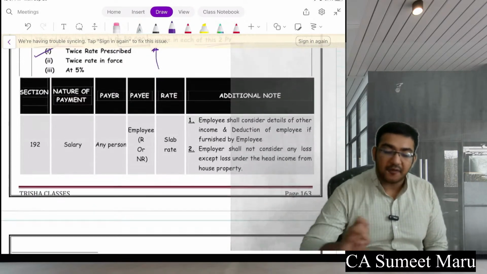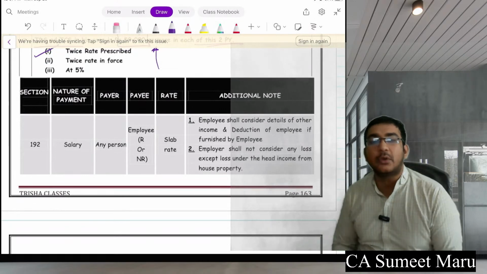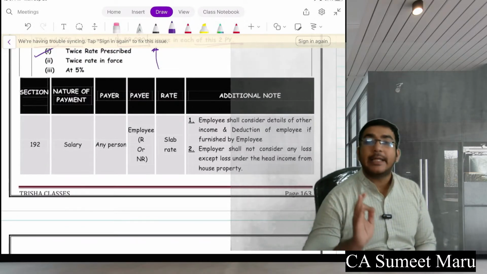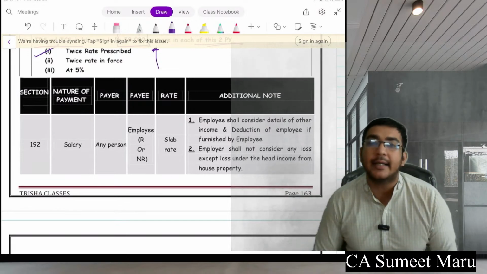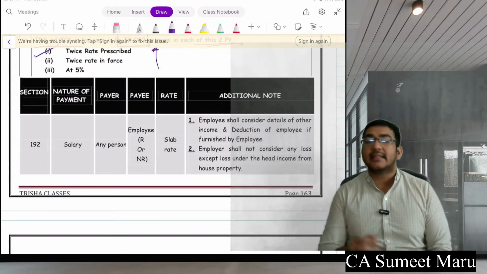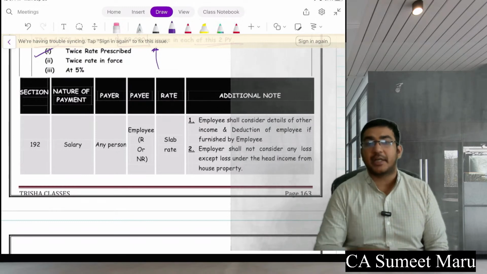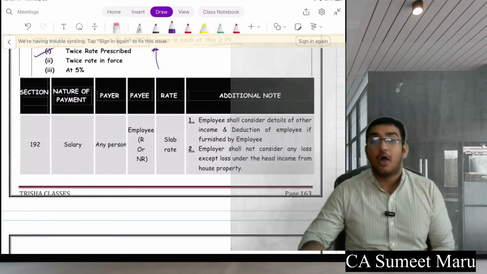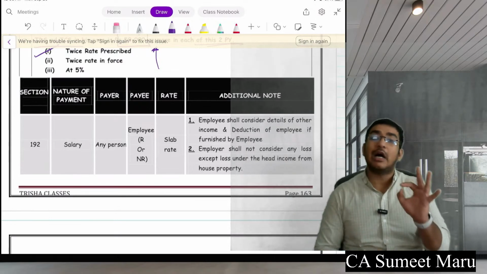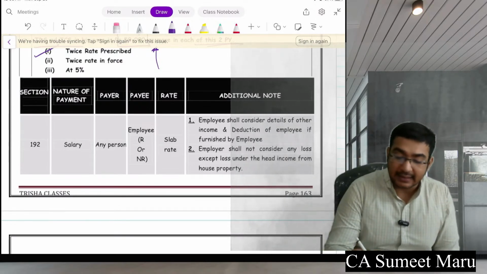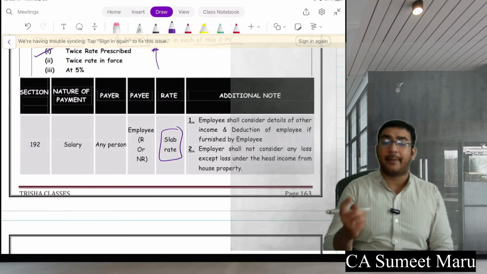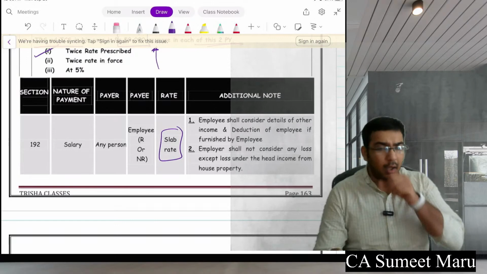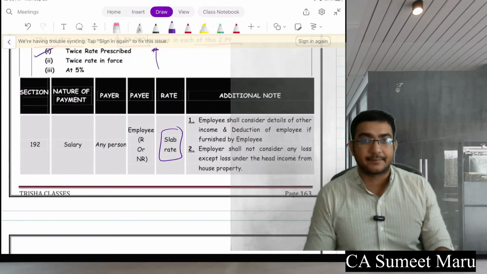Okay, the first section talks about 192, TDS on salary. This TDS has to be done on the applicable slab rate. At the end of the period, the employer asks the employee to give a complete statement of his income. So all the income has to be considered. Loss from only house property has to be considered, and the rate will be the respective slab rate applicable to the employee. At this rate, you have to do this TDS.